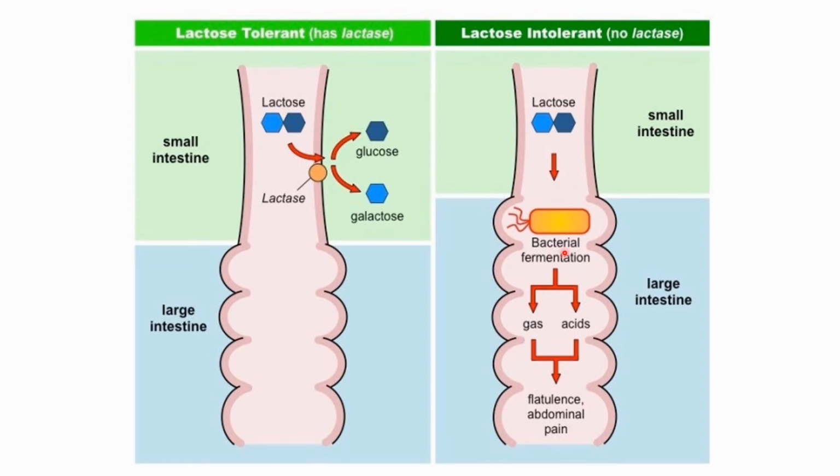It is then acted upon by the intestinal bacteria and undergoes bacterial fermentation, and as a result various gases and acids are formed. These acids have an osmotic effect, so they imbibe water from the intestine, and this leads to distension of the abdomen, abdominal pain, and diarrhea.